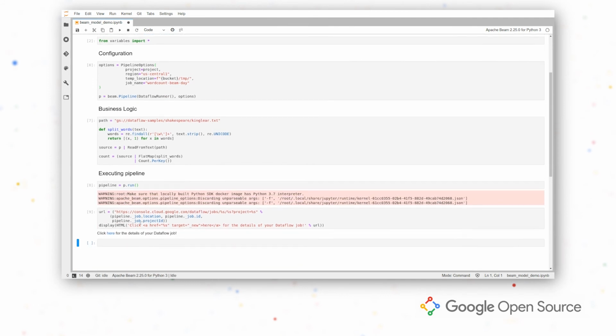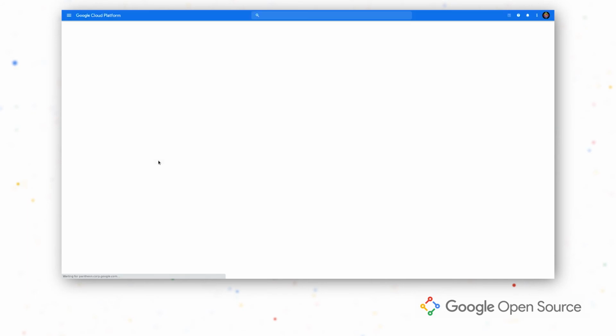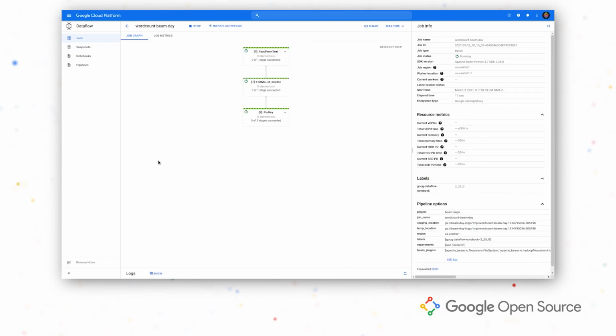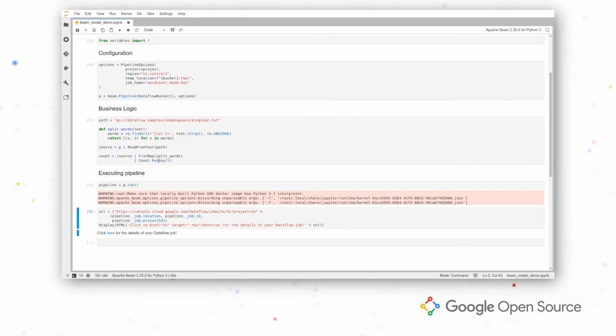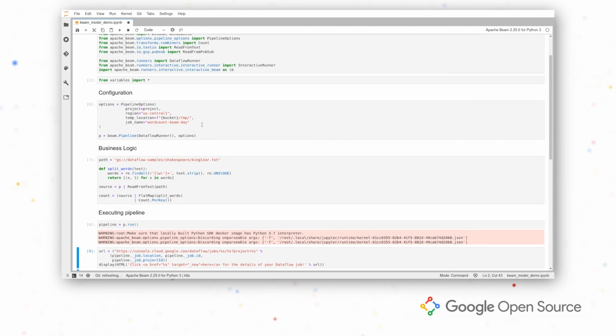So the pipeline is reaching GCP. And if I click here, we can see our pipeline running in our GCP project using Dataflow Runner. So you can see here that without changing our business logic, just by changing the options, we have reached Dataflow and the pipeline will work exactly the same. So let's see now how hard it is to change from batch to streaming.